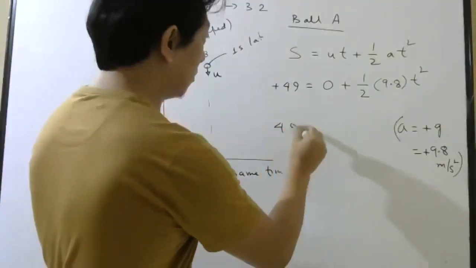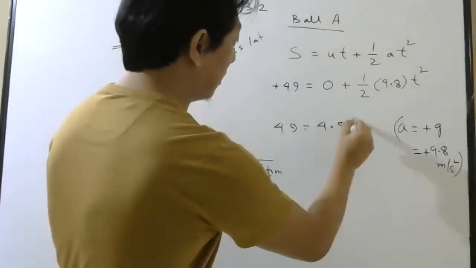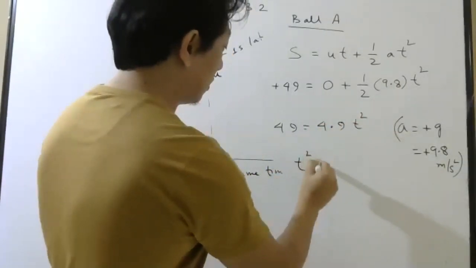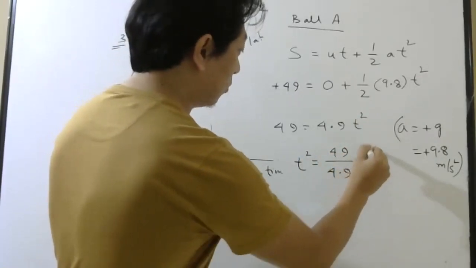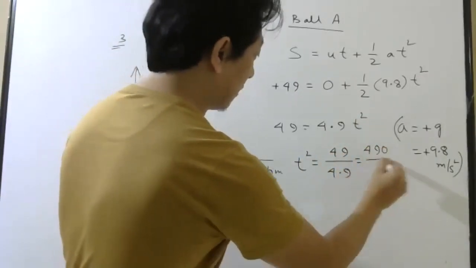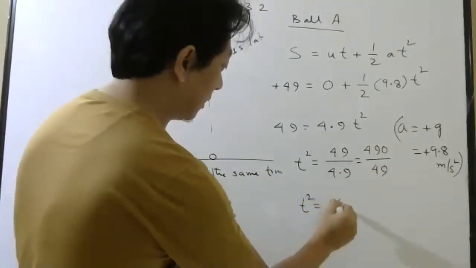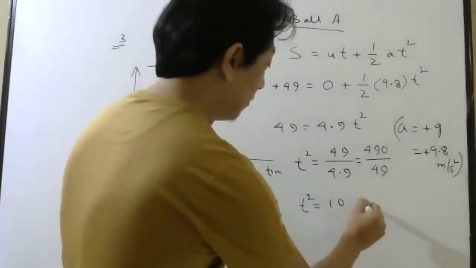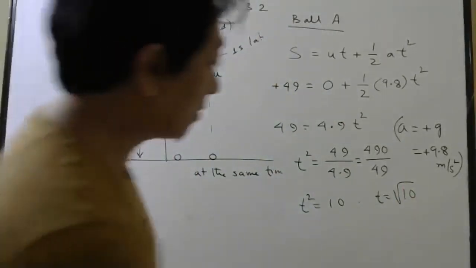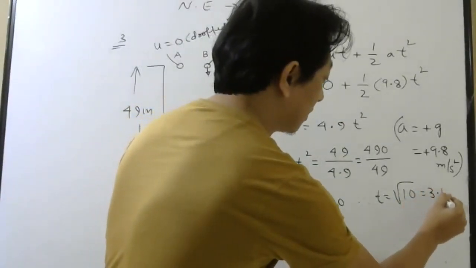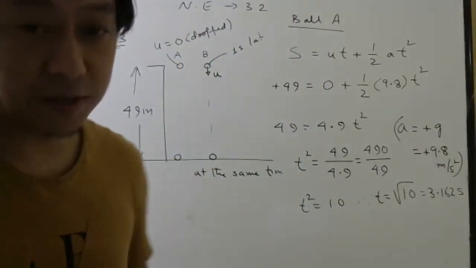So 49 equals, this is 0, 9.8 divided by 2, 4.9 t square. So t square will be 49 divided by 4.9, which is 490 divided by 49, so t square will be 10. So t will be root of 10. Take the square root of 10, it will come 3.162 seconds. Quickly write.